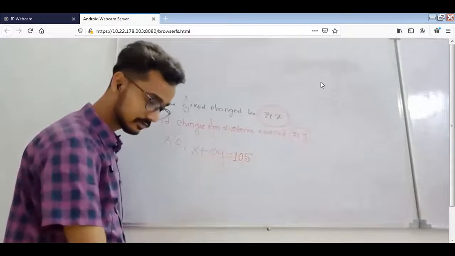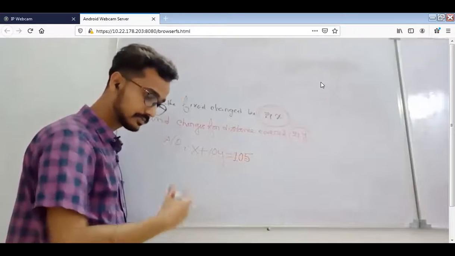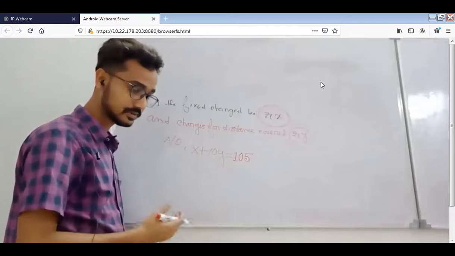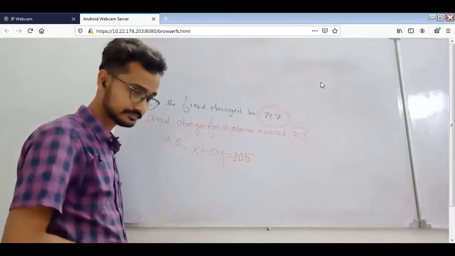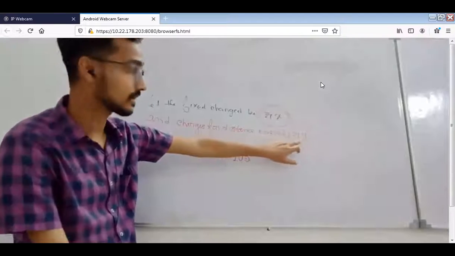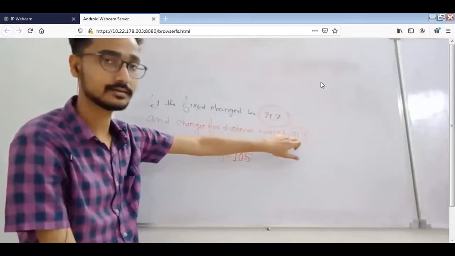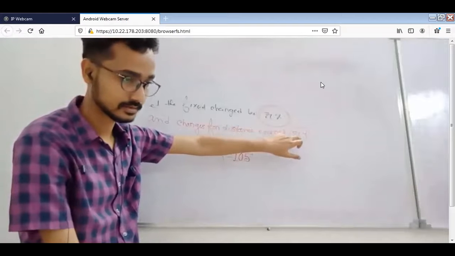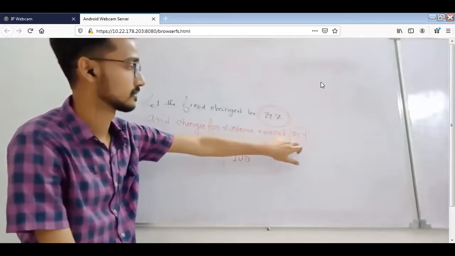Then what will be the second equation? For a journey of 15 kilometers, the charge paid is how much? 155. That means this rupees Y is the charge per kilometer.